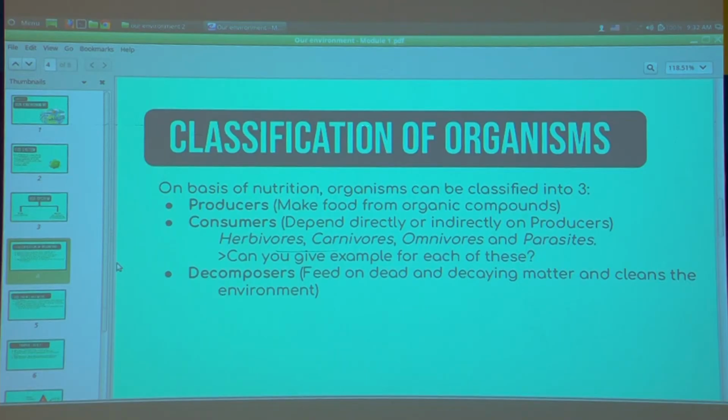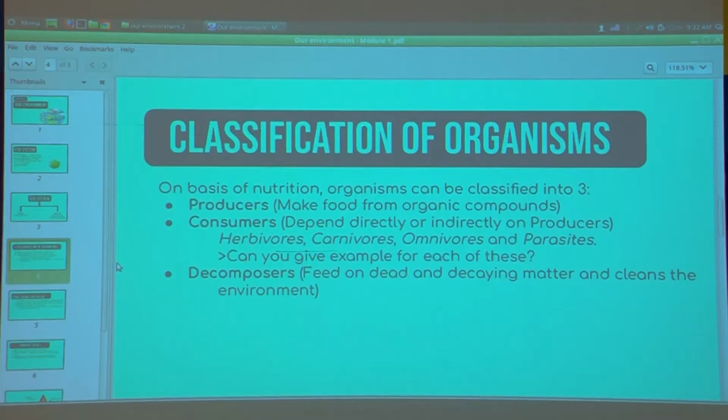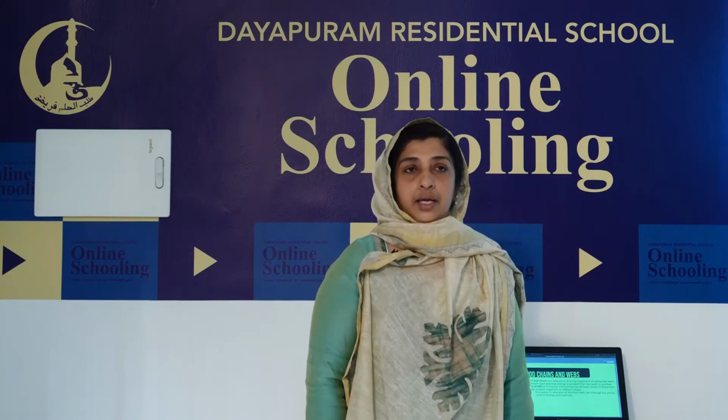So once more, the classifications of organisms are producers, consumers and decomposers. Hope it is clear, students. Now we'll move to the next topic, that is food chain. Food chain and food web. What is a food chain? Can anybody tell?